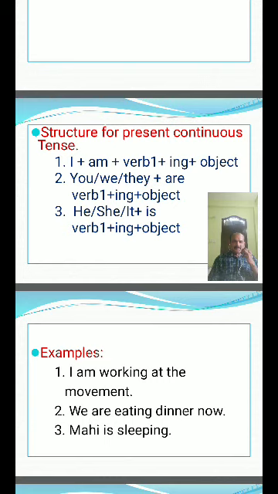Electrical branch students are watching CCTV footage. Mechanical students are doing lab practicals. Like that, so many examples. Some of the students are developing that particular project.